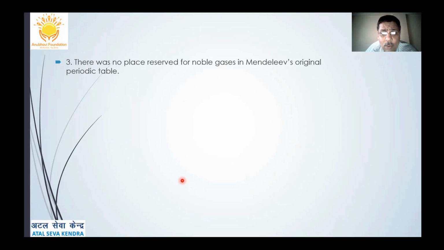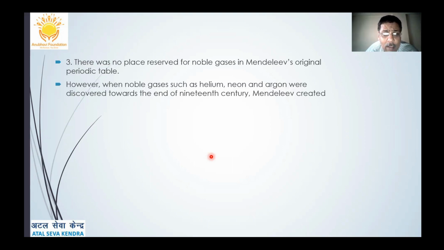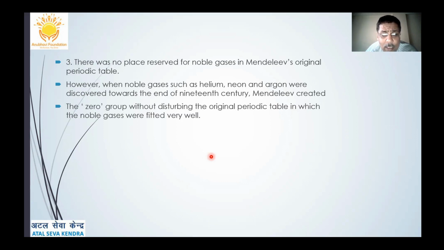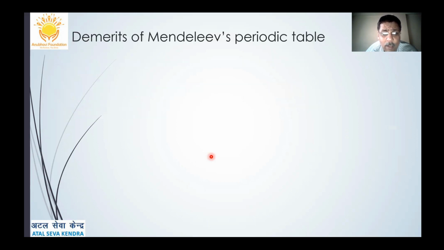Then, there was no place reserved for noble gases in Mendeleev's original periodic table, but he had kept some space. So when noble gases such as helium, neon, argon were discovered, Mendeleev created the zero group without disturbing the original periodic table. This was again the best part of his periodic table, so that they were fitted very well. Okay, but then what were the demerits of Mendeleev's periodic table?